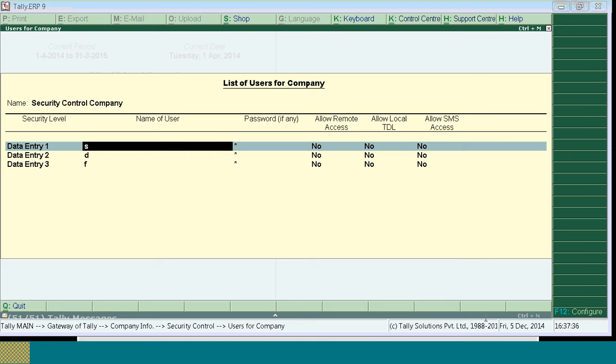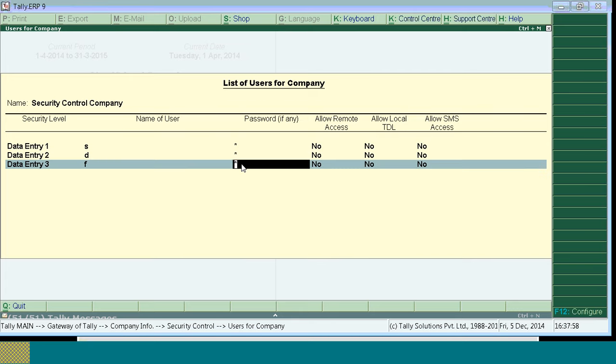Mr. Nawaz has a query, how many users can be created? Mr. Nawaz, you can create any number of users. There is no restriction to create users. You can have maximum users. Is that clear, Mr. Nawaz? Okay.